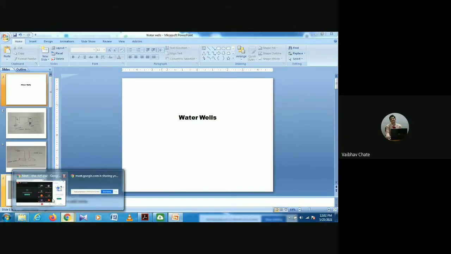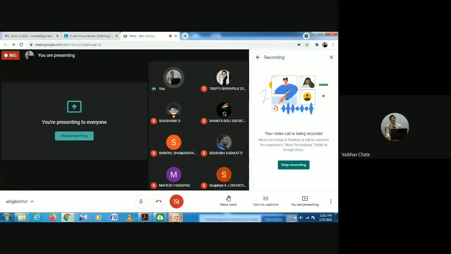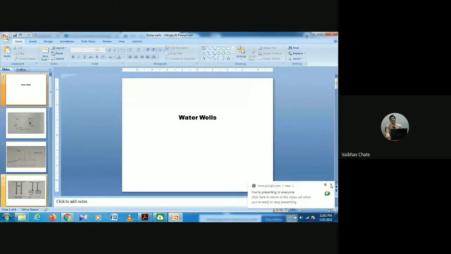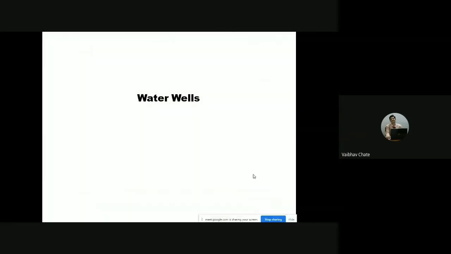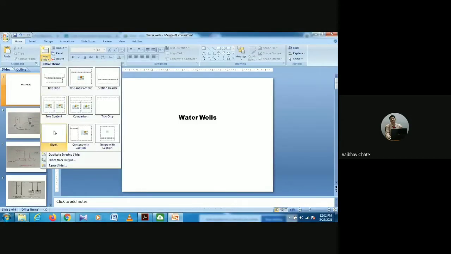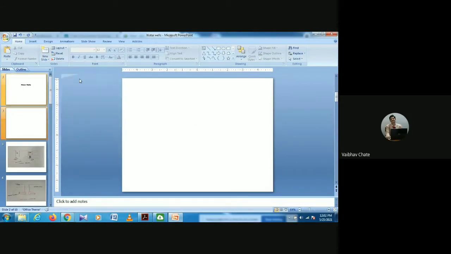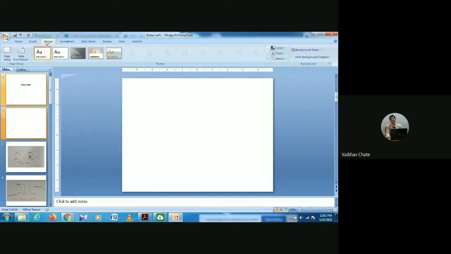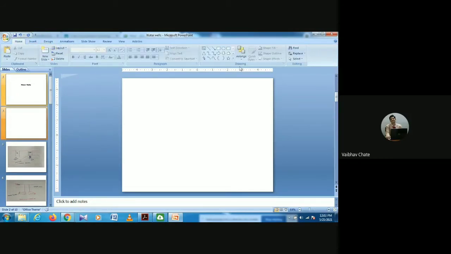One is called a tube well, and another one is called a dug well. So if I would like to classify the well, I need to consider two groups. Let me consider water well. There are two groups in this.